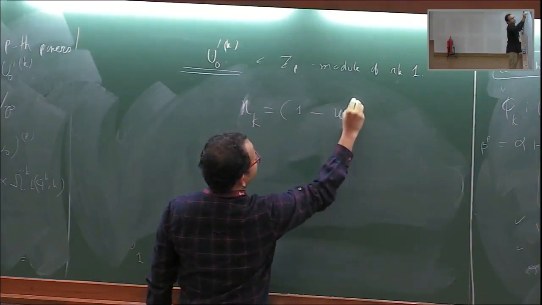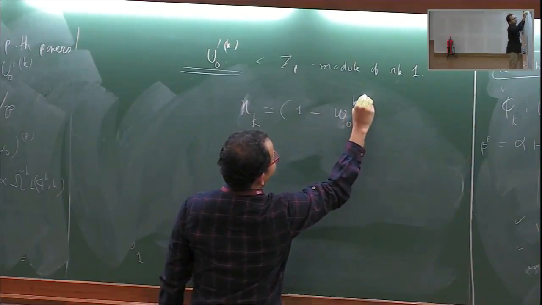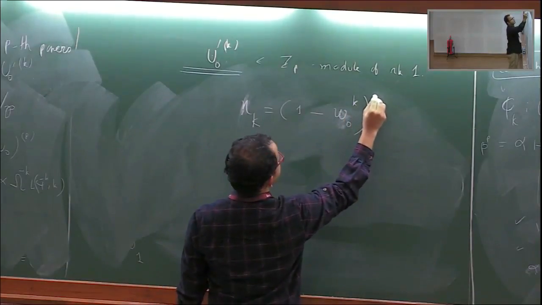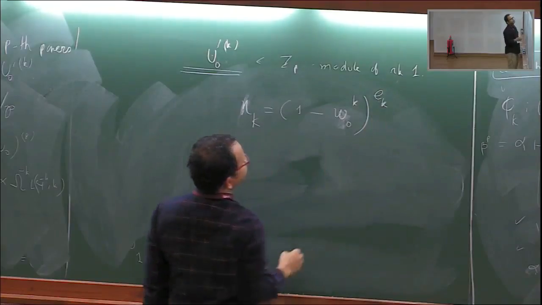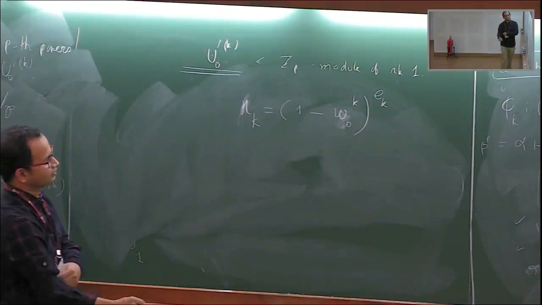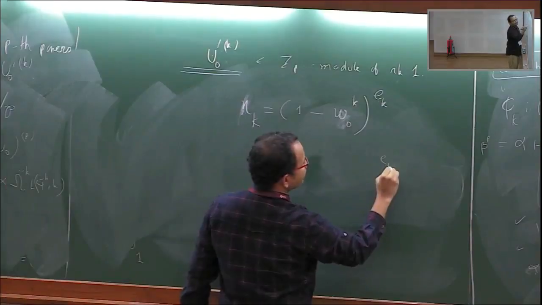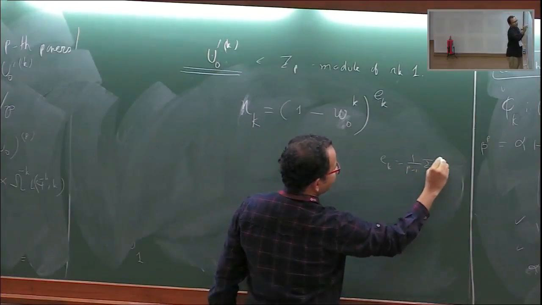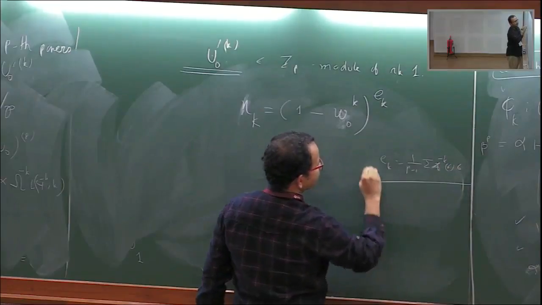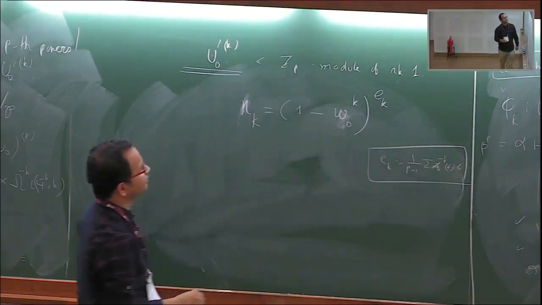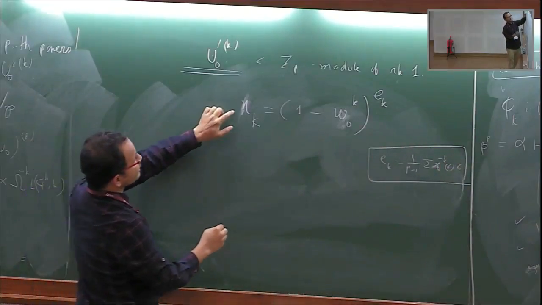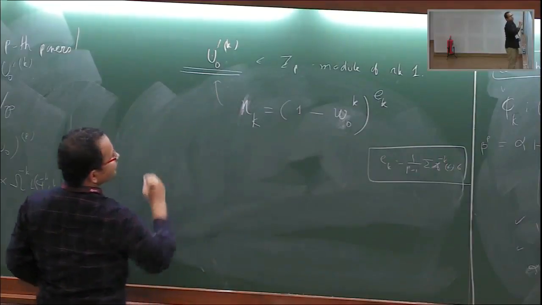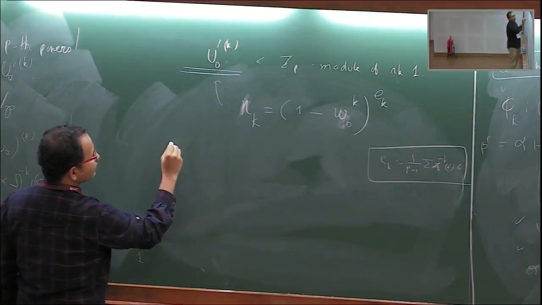W0 to the power k, and you take the idempotent. Okay. So what is Ek? I mean, it is like the idempotent, like p minus 1 chi minus k sigma. Okay. So this is actually the generator of the Gp module. Okay, so there are certain facts one can check.